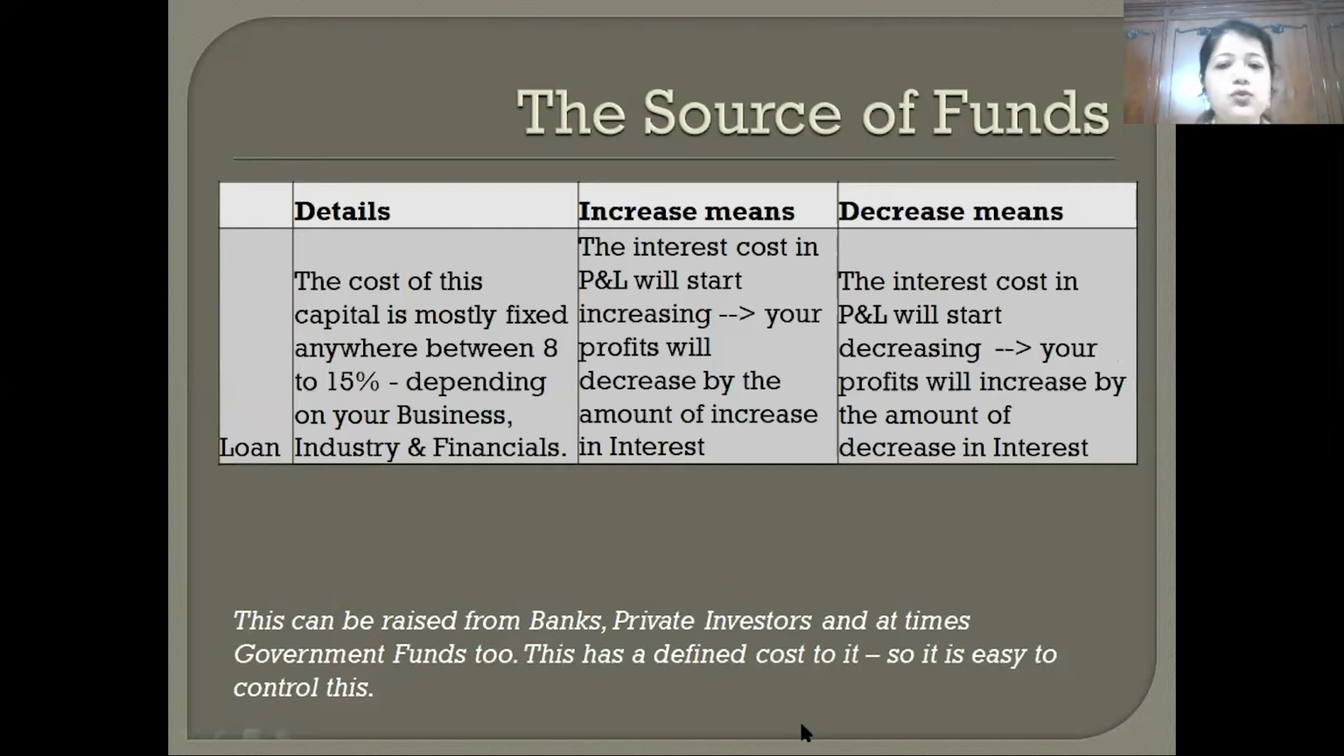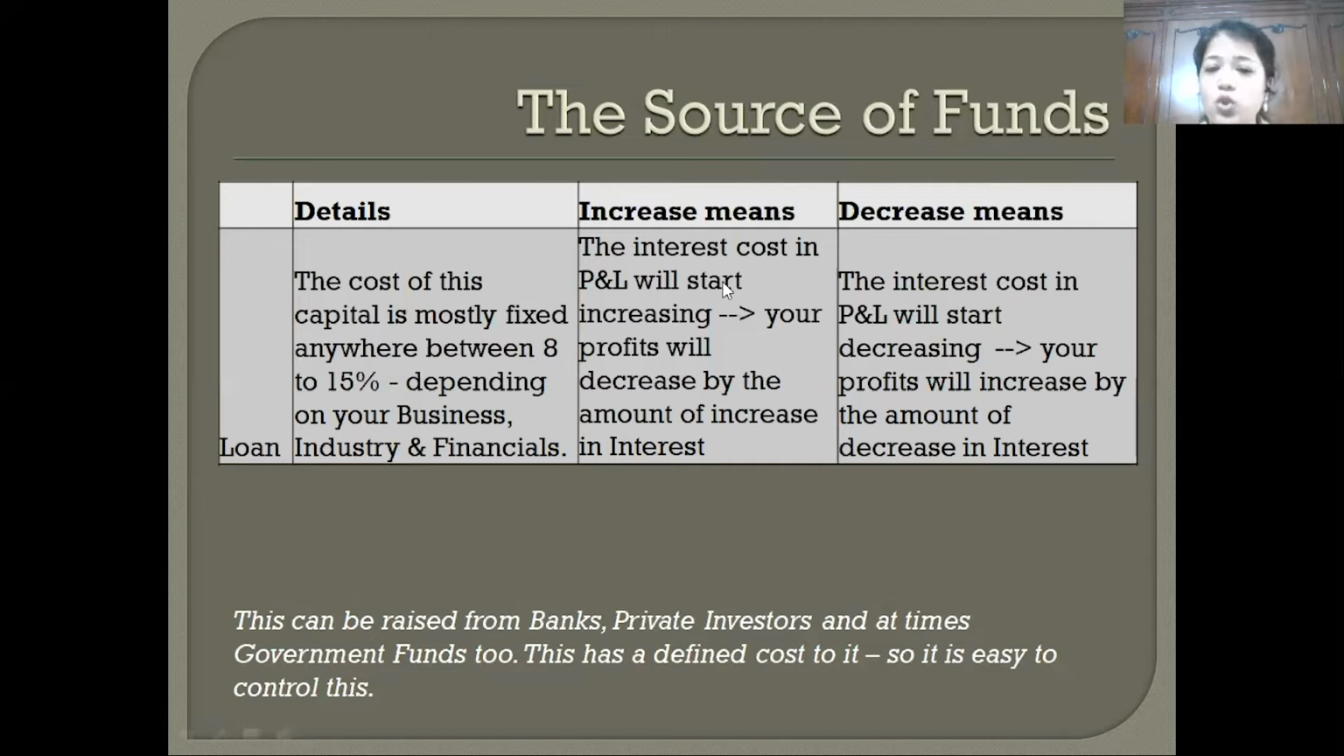Now let's go to loans. So what is a loan? A loan is money that you raise from a bank or your friends and family. At times, even private investors will give you money at a particular cost. They will tell you, I am going to lend you 10 lakh rupees at 10% or 5% or 7% or 20%. A loan, as compared to equity, is a better source of funding because it has a fixed cost attached to it. So your interest cost will be between 8 to 15% depending on your mode of funding right now. But you know what expense you are paying.